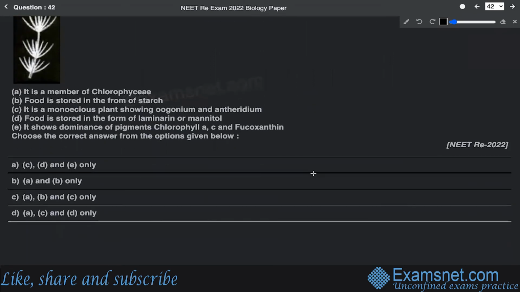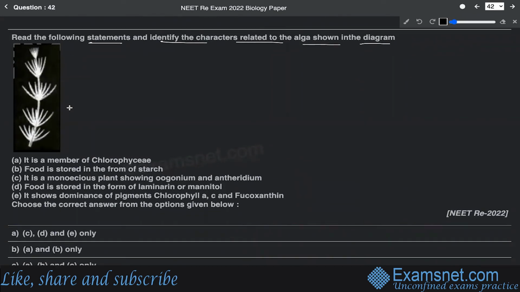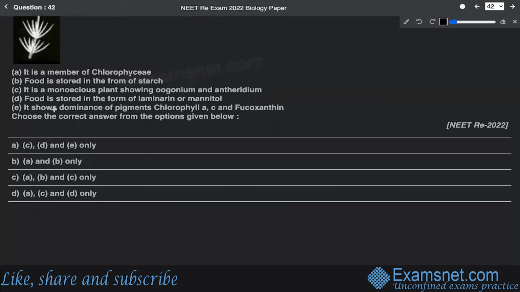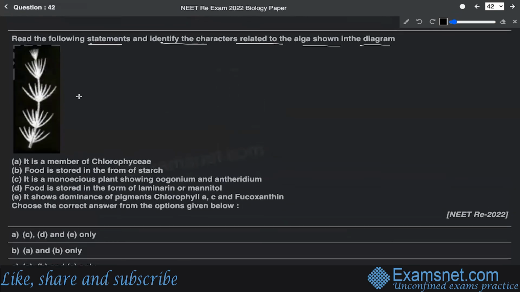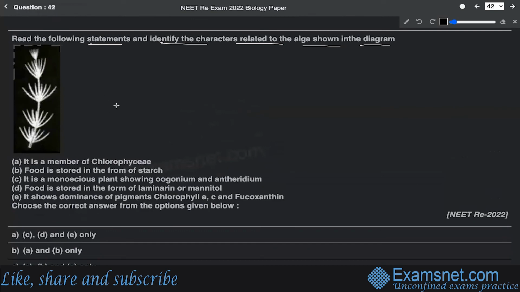Now, this diagram is basically a representation of chapter 3, plant kingdom of standard 11th. So this is a figure of a green alga, which is Chara.